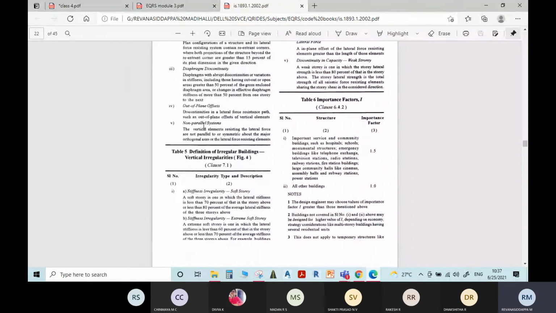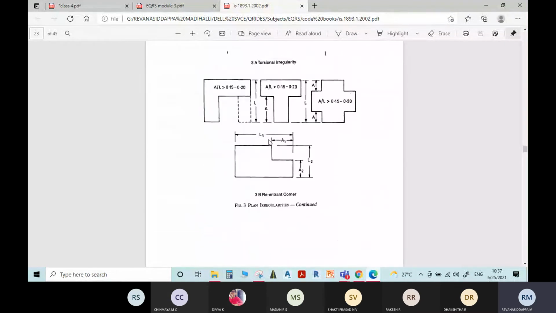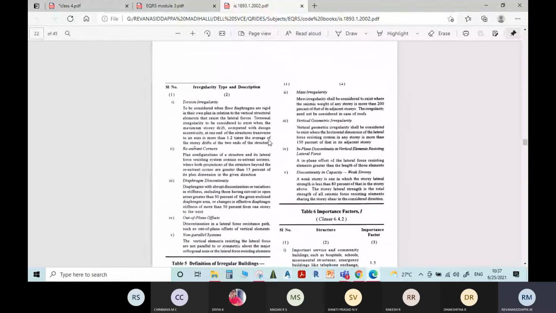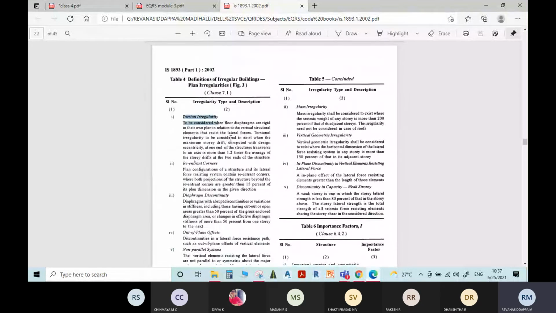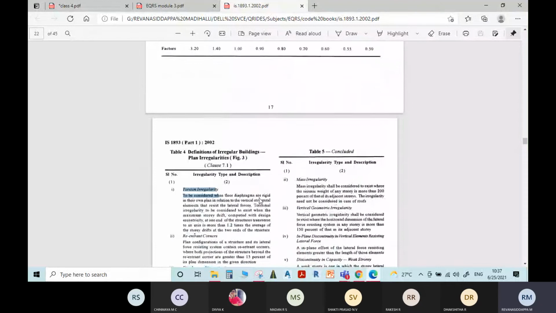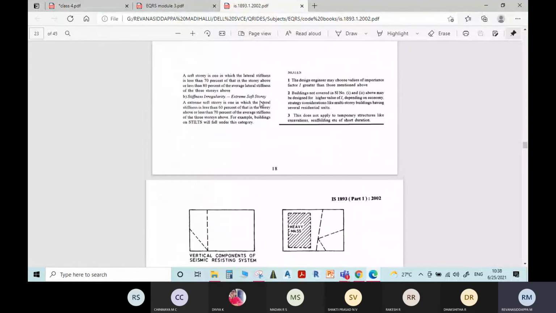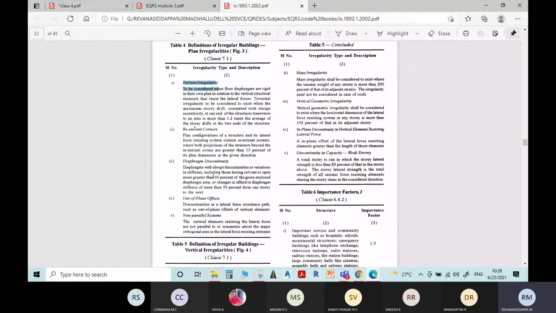With respect to all these irregularities, the corresponding diagrams are given here on pages 19 and 20. If it is given in the examination, for each and every type of irregularity, you need to write the respective diagrams and give the explanation. If you are writing torsional irregularity, you write the relevant diagram and explain it. Similarly, you have to do this for all the types of irregularities. Now let us discuss torsional irregularity in detail.